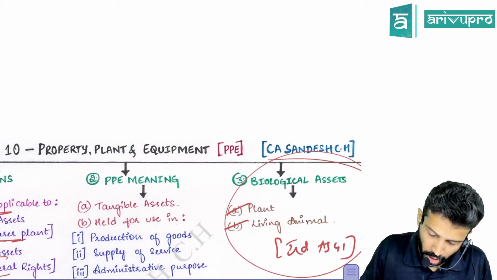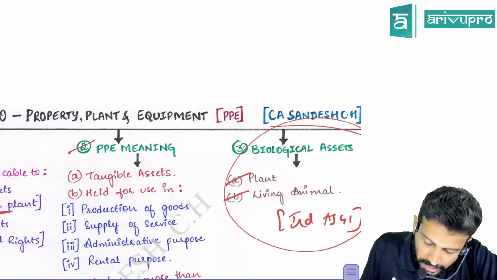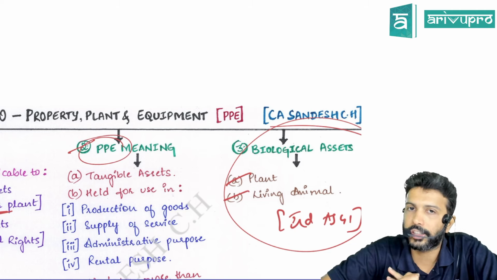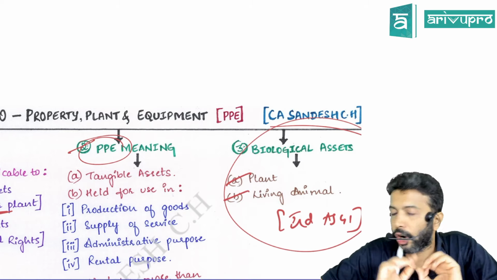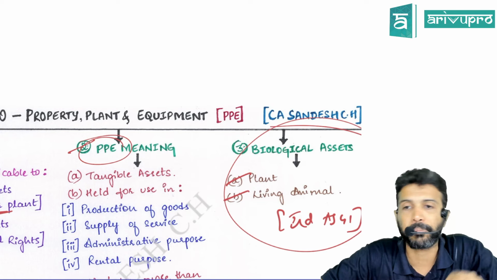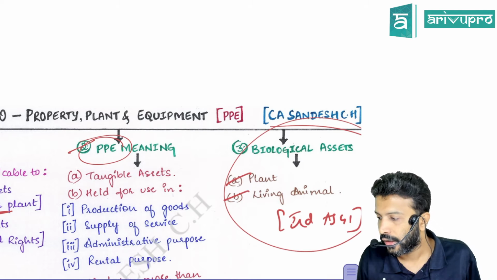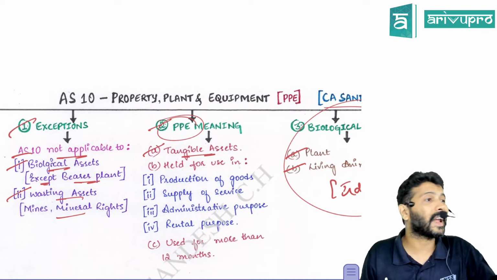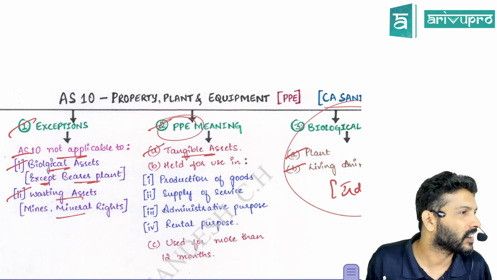Done? Okay. Now, AS10 gives you the meaning of the term property, plant and equipment. If you want to call a component property, plant and equipment, there are three characteristics. Only components with these three characteristics can be called PPE. You need to remember this; you may need to call it out in your case study. All right. The first one is that it should be a tangible asset. Tangible asset means you should be able to see, touch and feel.